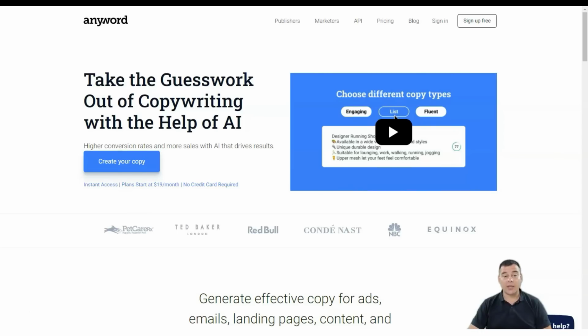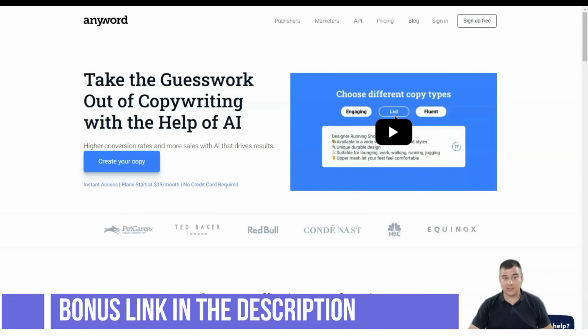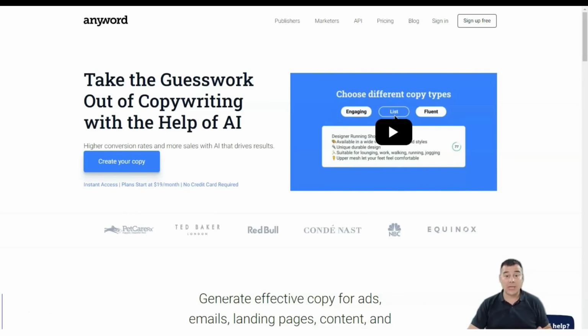Hi and welcome. Writing articles and ads for SEO and digital marketing is not as easy as it sounds, especially when you need to get the most out of your marketing campaign and create a message that stands out from the crowd. With artificial intelligence, you can save time and get a copy similar to ads and landing pages with high conversions. One tool you can use to do this is AnyWord.